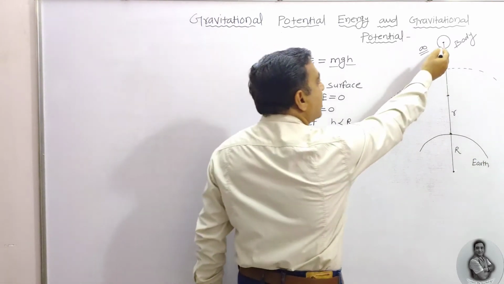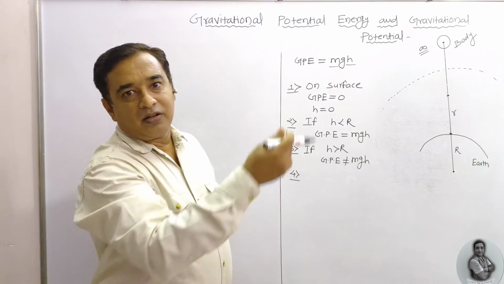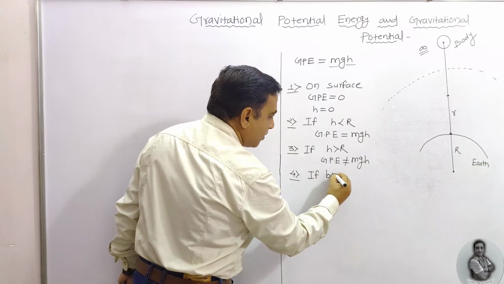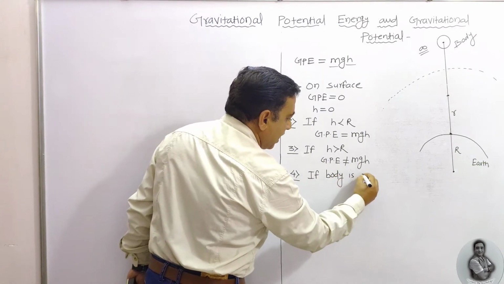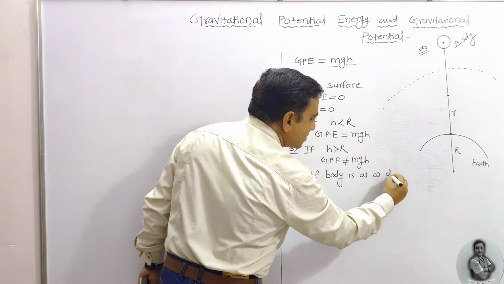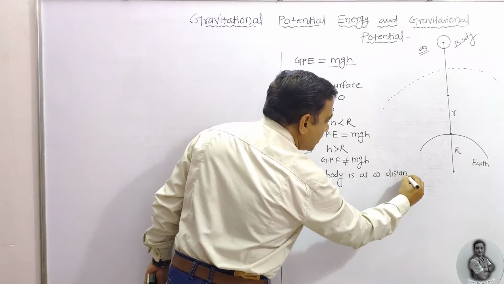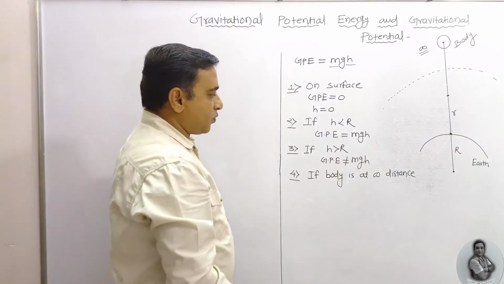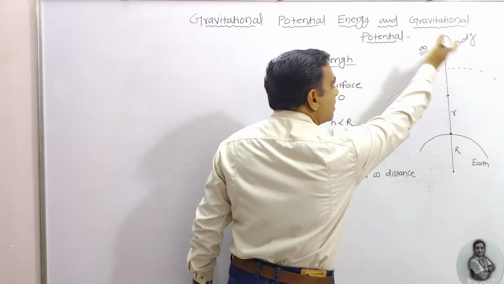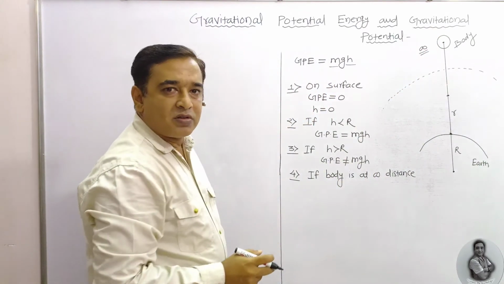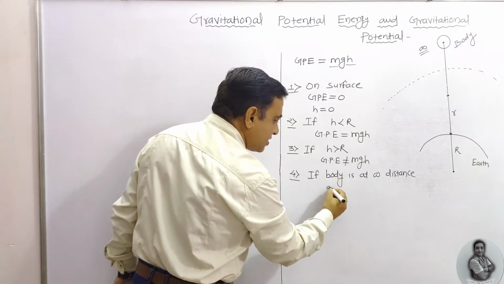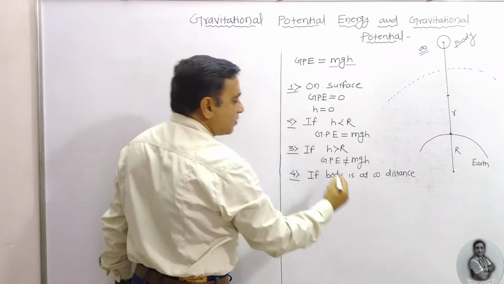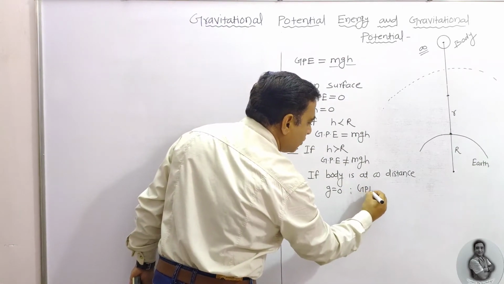If the body is at infinite, unlimited distance, beyond the limit, a large distance we don't know, then it is beyond the gravitational influence. So here the g value is equal to 0. If one of the factors is equal to 0, then gravitational potential energy is equal to 0.